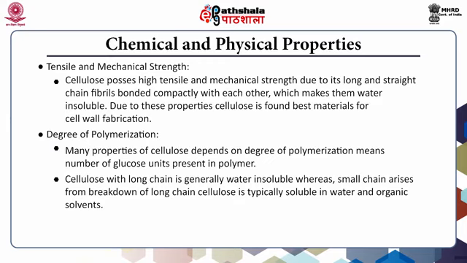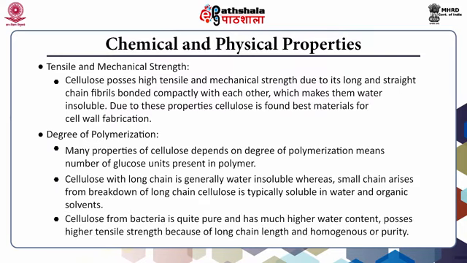Cellulose with long chain is generally water insoluble, whereas small chains arising from breakdown of long chain cellulose are typically soluble in water and organic solvents. Cellulose from bacteria is quite pure and has much higher water content, possesses high tensile strength because of long chain length, and also has homogeneousness or purity.